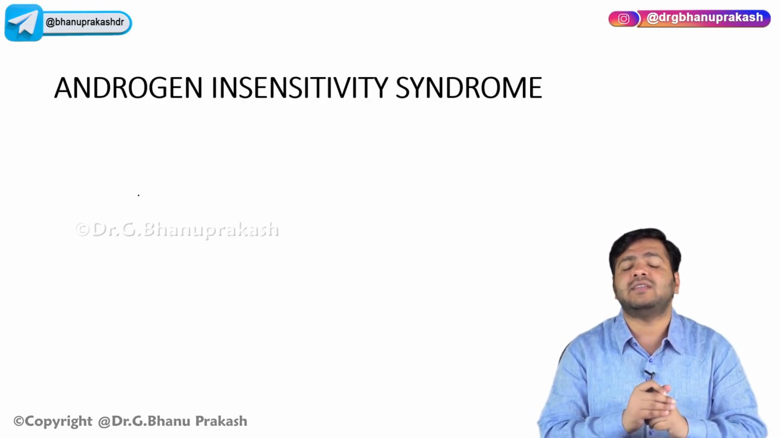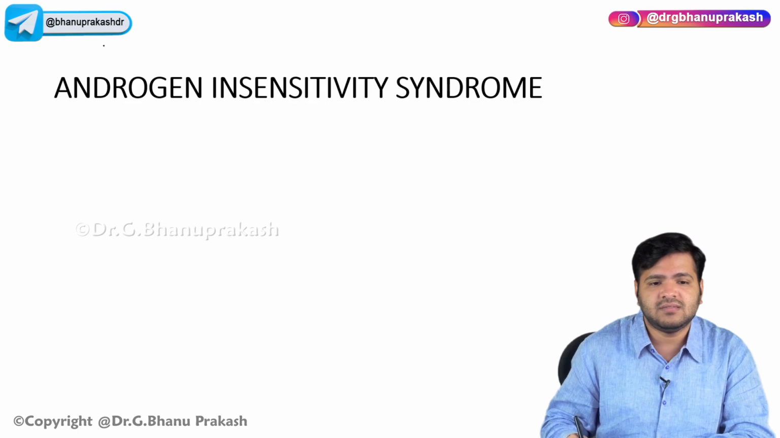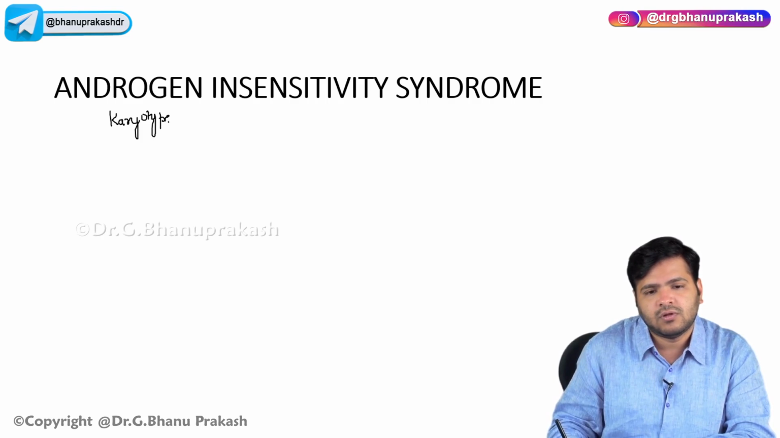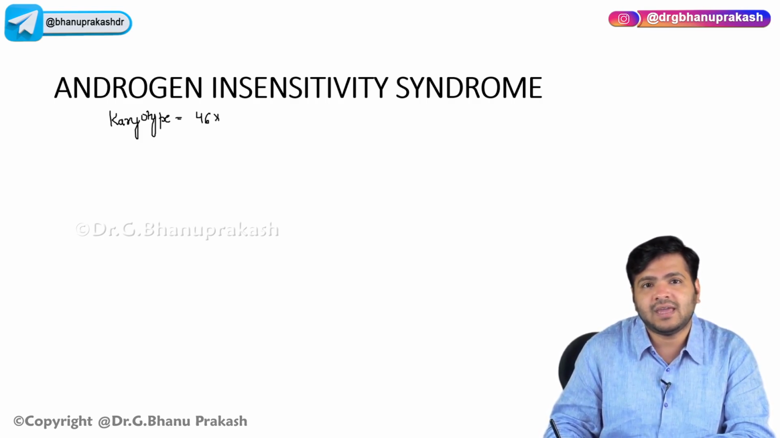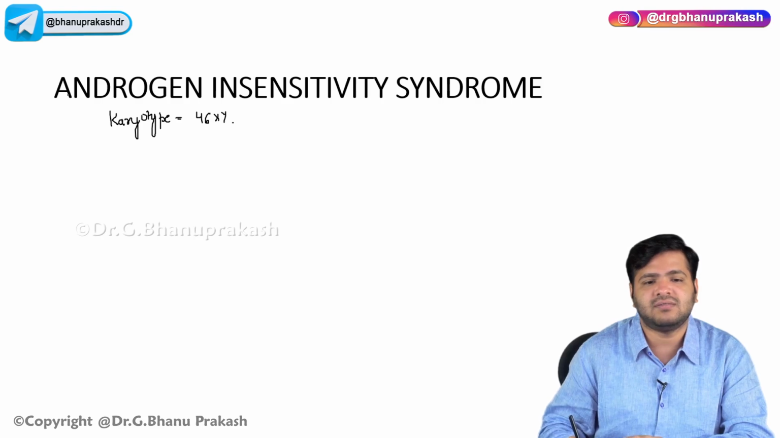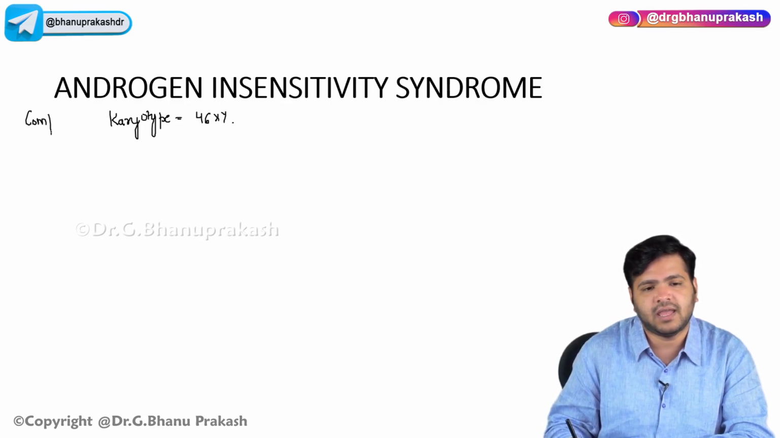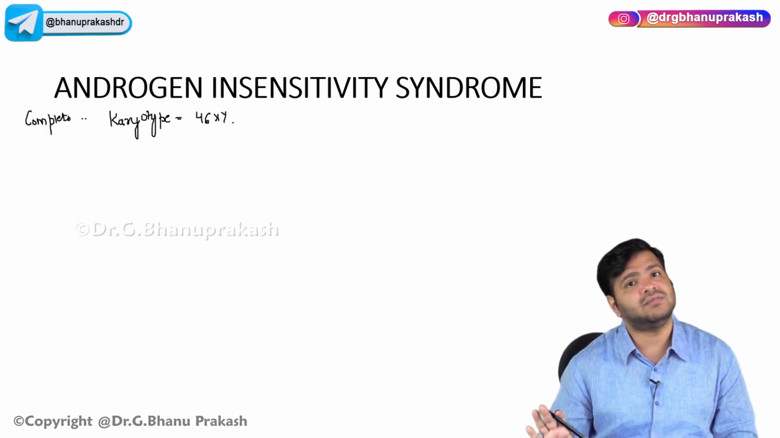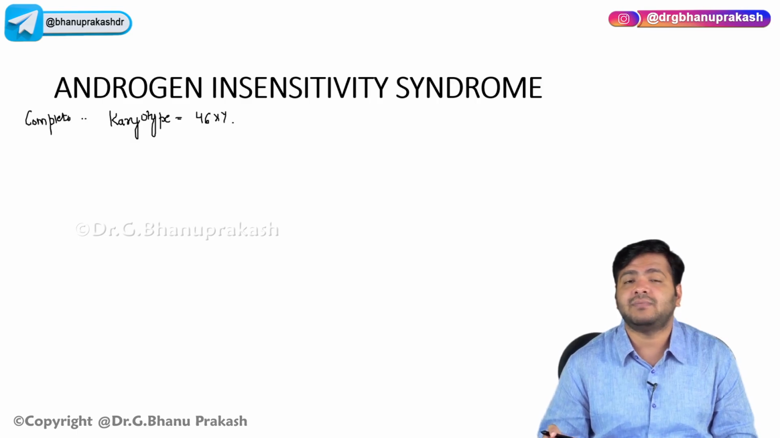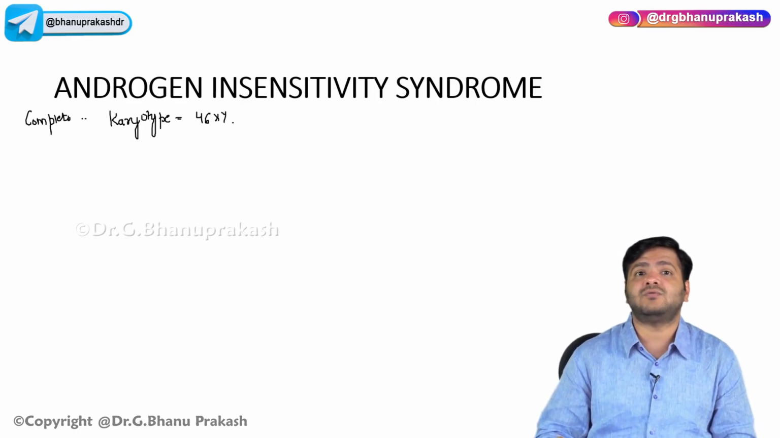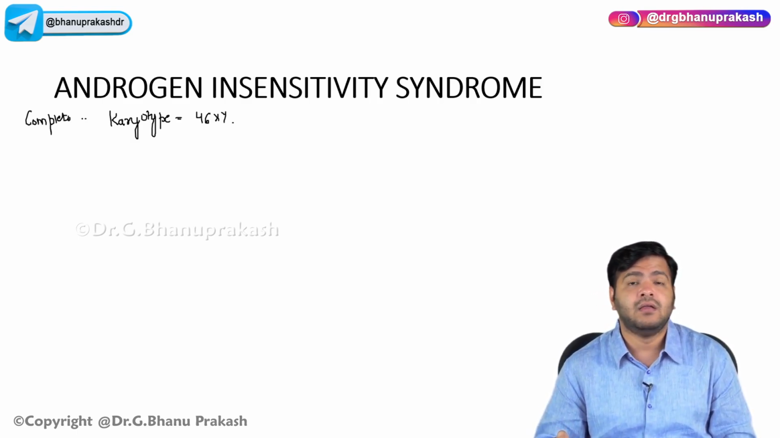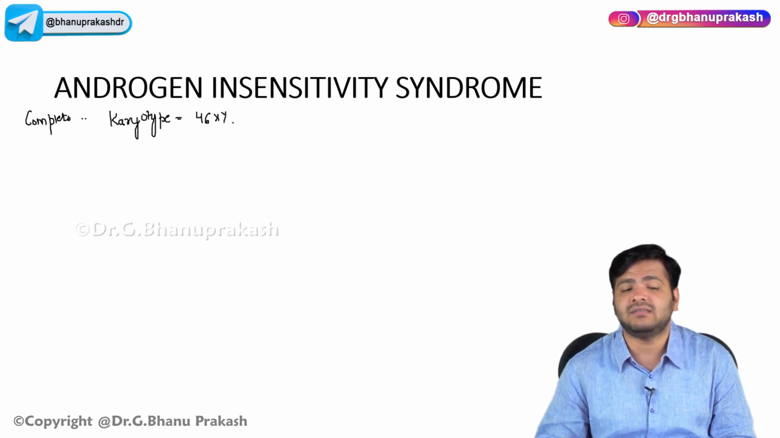Now let us discuss androgen insensitivity syndrome. You already know the karyotype, it is 46XY. There are two types of androgen insensitivity syndrome. I'm talking about the complete type, in which the newborn is resistant to testosterone and dihydroxytestosterone. Complete resistance is there, whereas we have the other type also, the partial androgen insensitivity syndrome.